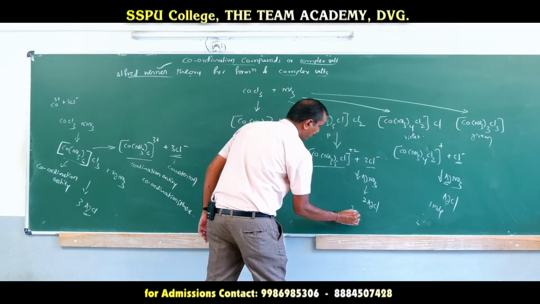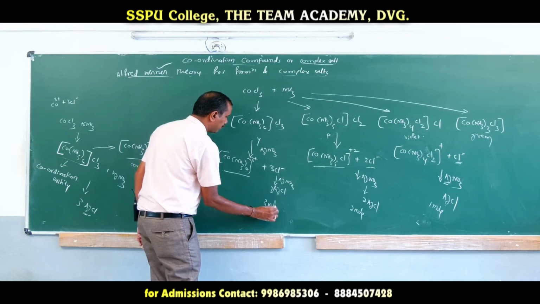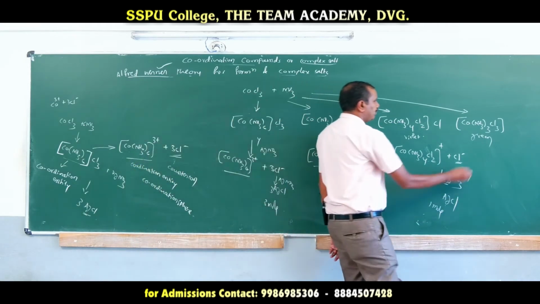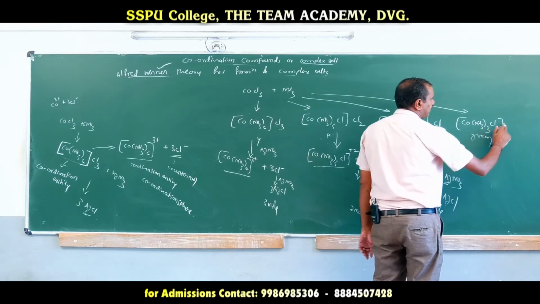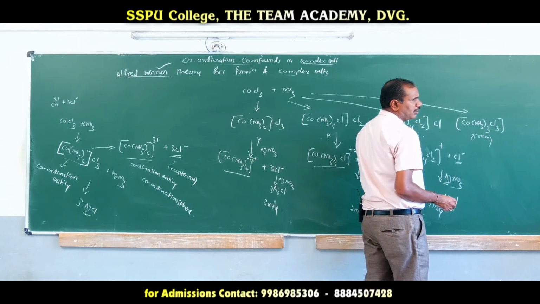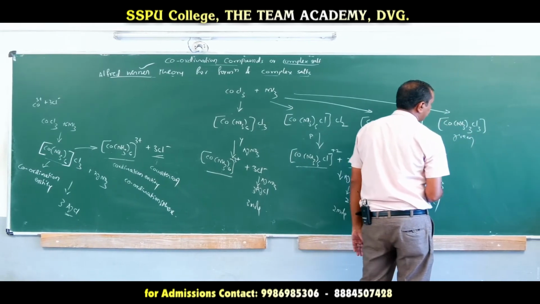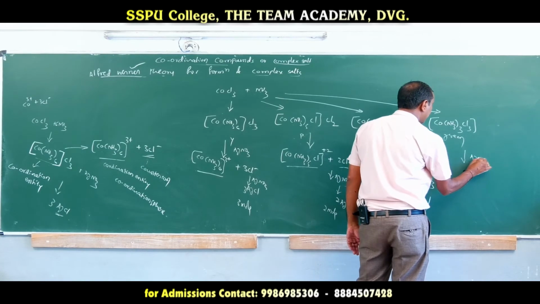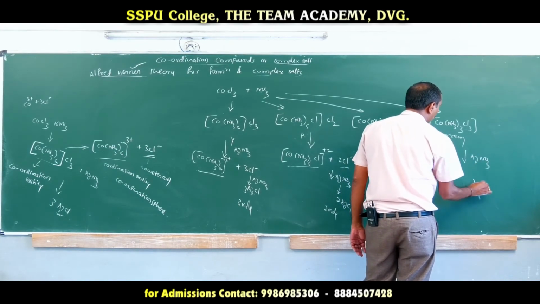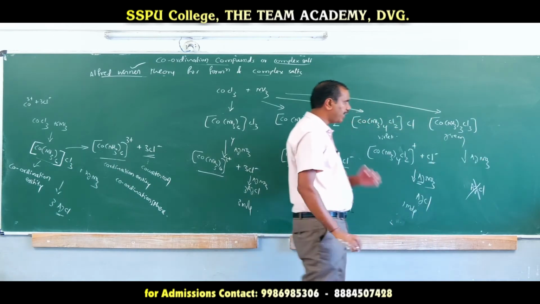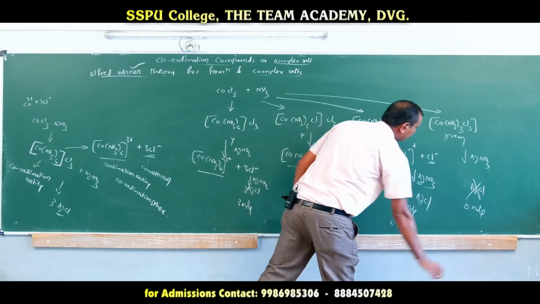Here 1 mole, here 2 moles of AgCl can be precipitated, here 3 moles of AgCl can be precipitated. If this is the compound, it does not undergo dissociation. Why? There are no counter ions. Within the coordination sphere, those particles do not undergo dissociation. Hence, we may treat it with AgNO3, but we can't get AgCl because there is no more Cl outside of the coordination sphere. So here the product is 0 mole.